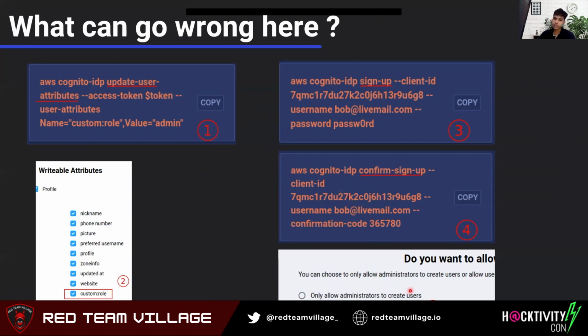This is how it looks like in the image if you keep the setting allow users to sign themselves up. So if you are configuring, please remember to make sure that you only allow the administrators to create users, unless you want the people to sign up themselves.